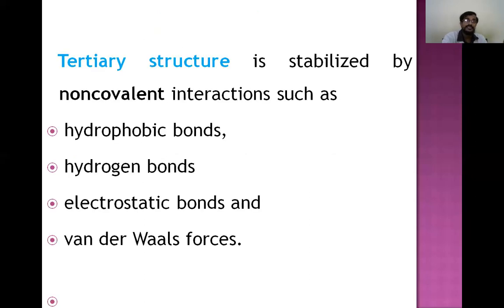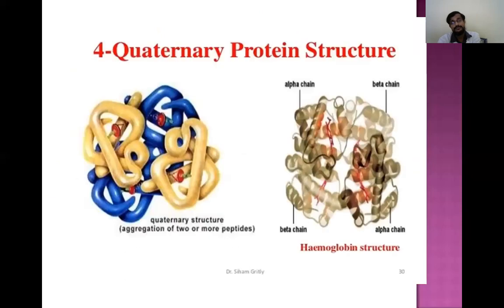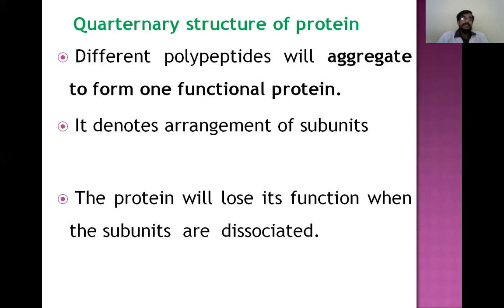So tertiary structure, like secondary structure, is stabilized by hydrophobic, hydrogen, electrostatic, and van der Waals forces. Coming to quaternary structure, it is an aggregate of different polypeptide chains. Okay, up till now we had seen the same polypeptide chain, but quaternary structure is different polypeptide chains aggregating together. So it denotes subunits.